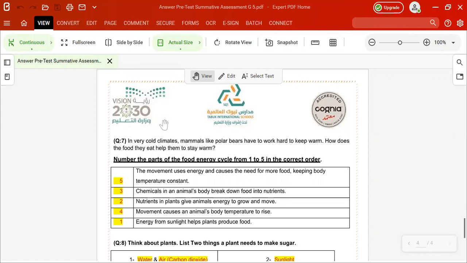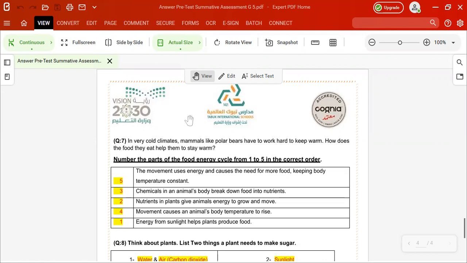Okay, let's see it together. Number the parts of the food energy cycle from 1 to 5 in the correct order. Okay, let's see. The first one will be, yeah, you can write in the chat box if you can. I will check it. The first one is energy. It will start with energy from the sunlight helps plants produce food.